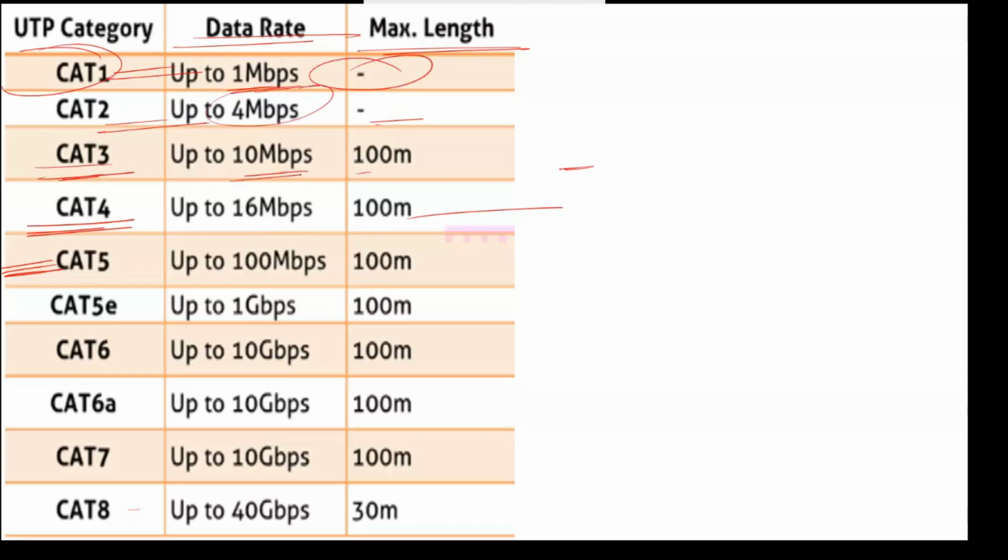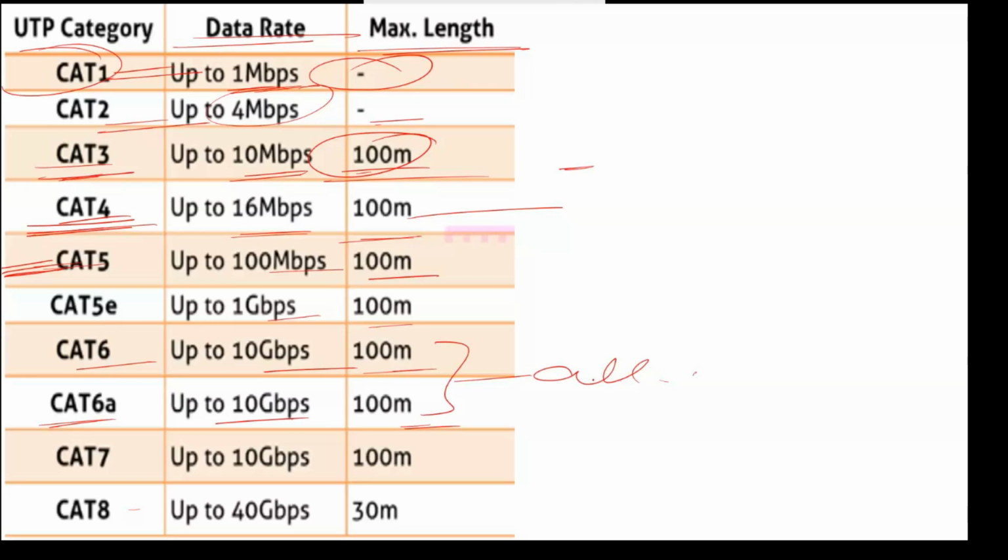In category 3, the speed is up to 10 Mbps and the segment length is 100 meters. Means by a single cable without any device, this cable can carry up to 100 meters only. Category 4, 16 Mbps and 100 meters. Category 5, 100 Mbps and 100 meters. Category 5B, 1 Gbps and 100 meters. And category 6, 10 Gbps and 100 meters. Category 6A, 10 Gbps and 100 meters.